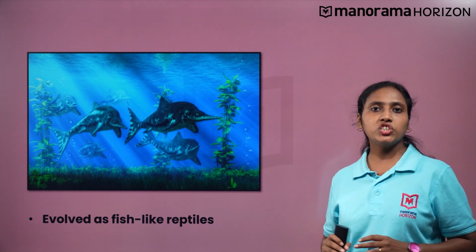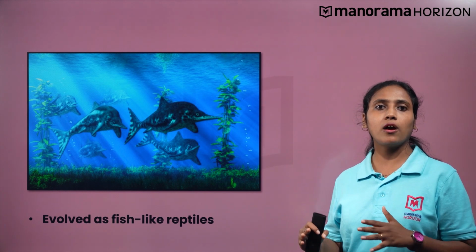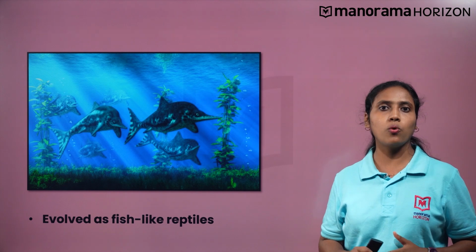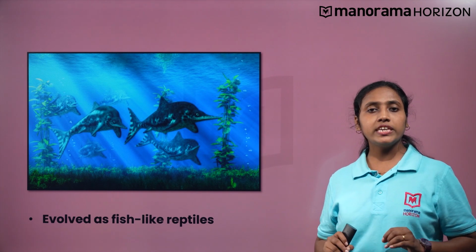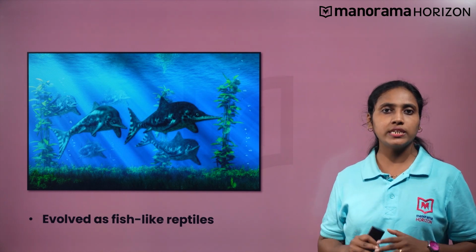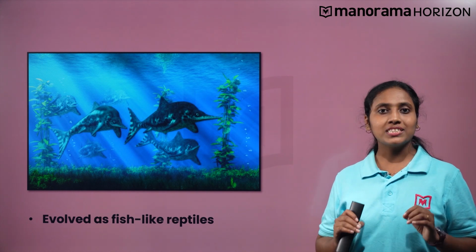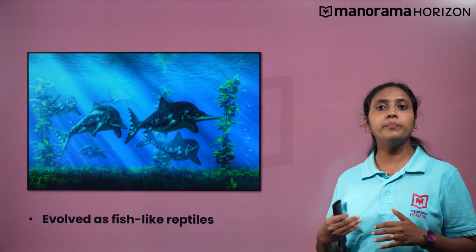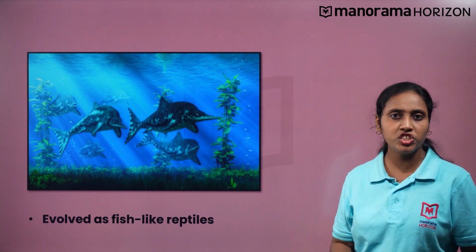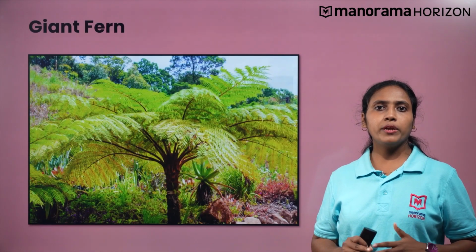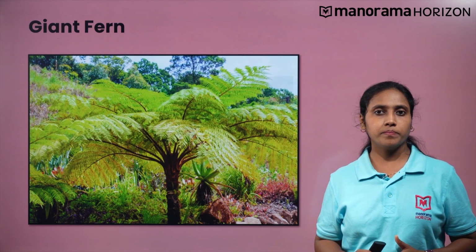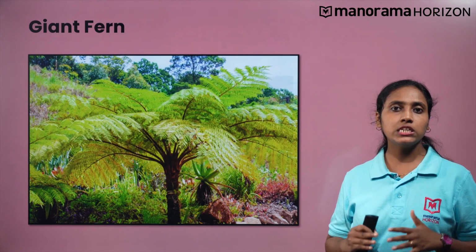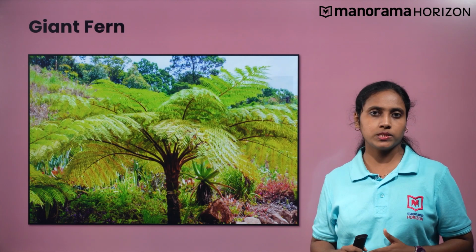A mass extinction happened probably around 65 million years ago that wiped out dinosaurs from Earth. The reason behind the mass extinction is still unknown, but scientists predict that it might be due to extreme climate change. Giant ferns belonging to the group pteridophytes evolved during this period. They soon got extinct, leaving huge coal deposits.